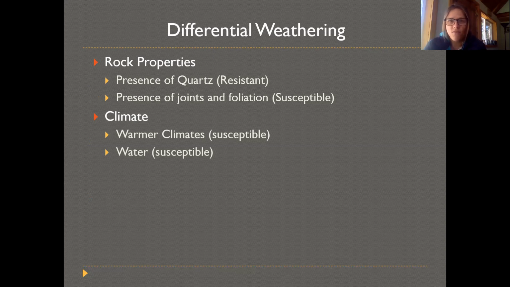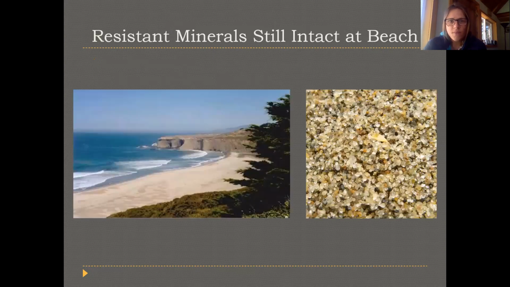So we looked at one feature already. Another impact that we can see of this, that I think we mentioned in the context of sedimentary rocks, is when we go to the beach and look down at the sand, usually we have a lot of light sand. This light sand is usually a lot of quartz and a lot of feldspar. These are the minerals that make up a lot of granite, which is one of the hardest rocks that we have. And quartz and feldspar themselves are some of the hardest minerals.